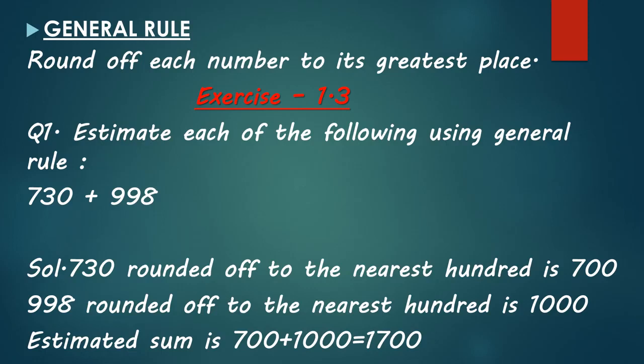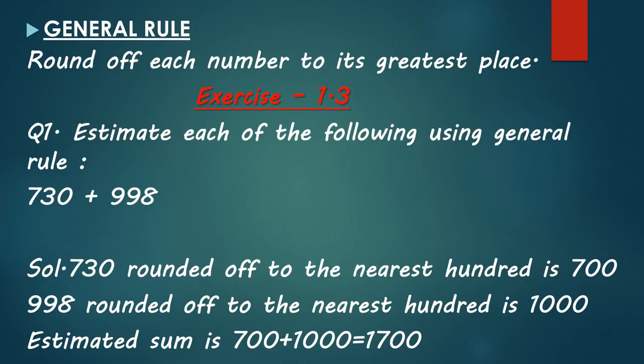Now see exercise 1.3, question number 1. Estimate each of the following using general rule. Earlier I have told you what is general rule. Now see how we will estimate it. Question is 730 multiply by 998. 730 rounded off to nearest 100 is 700. And 998 rounded off to nearest 100 is 1000.